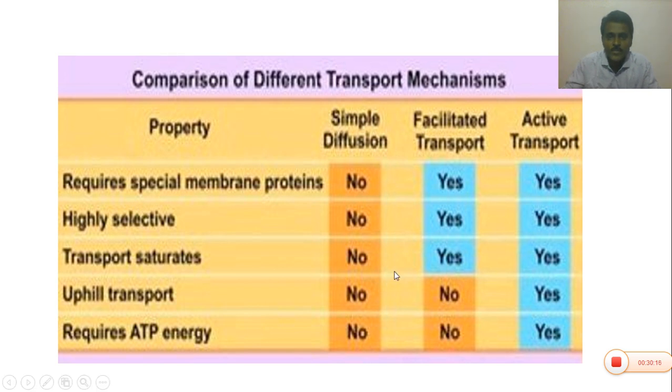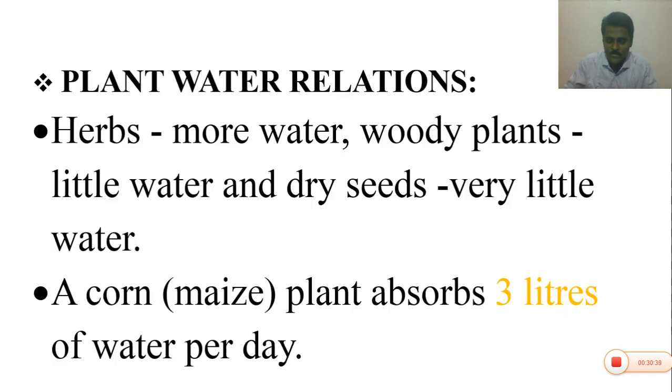Please remember this table so you can get the important assertion-reason questions, correct statements and wrong statements in the NEET questions also. In earlier NEET exams, several questions were asked from this table. So I hope you understand simple diffusion, facilitated diffusion and active transport. Next, plant water relations.